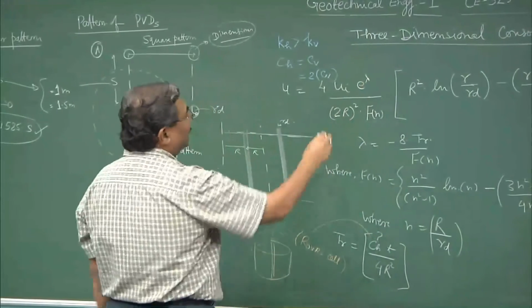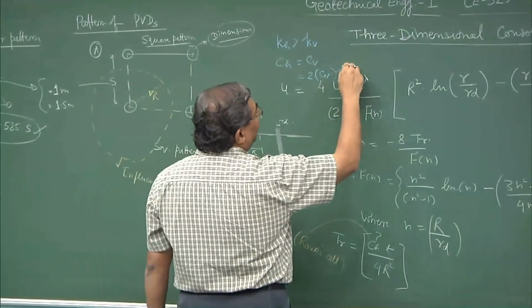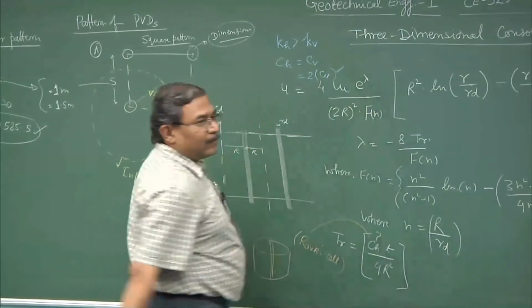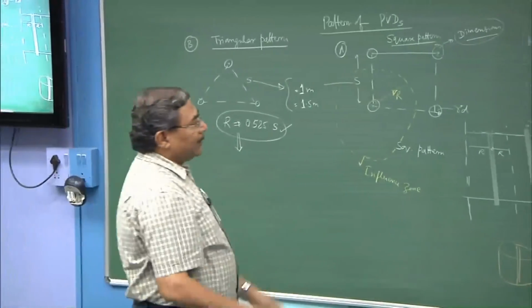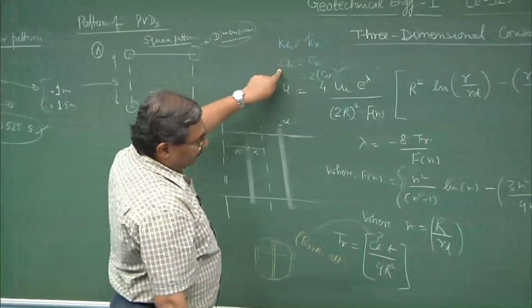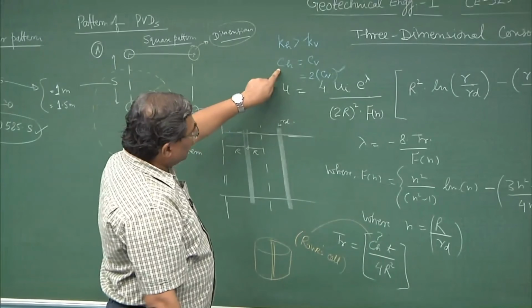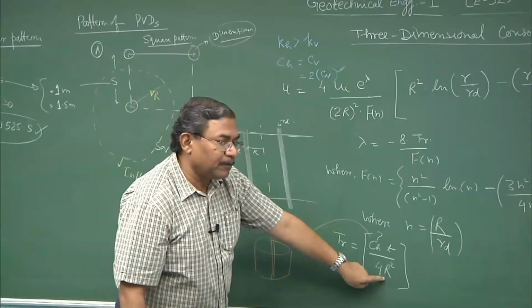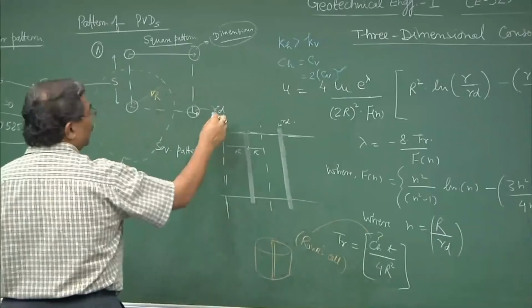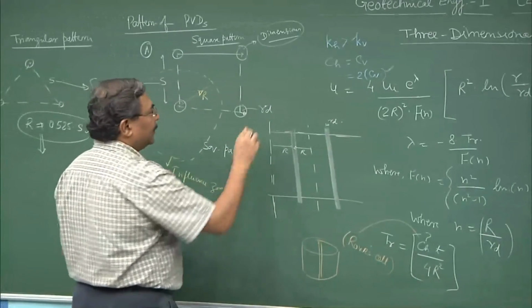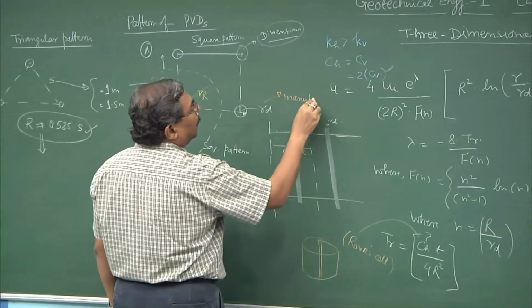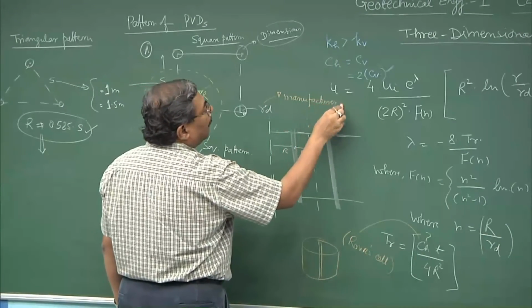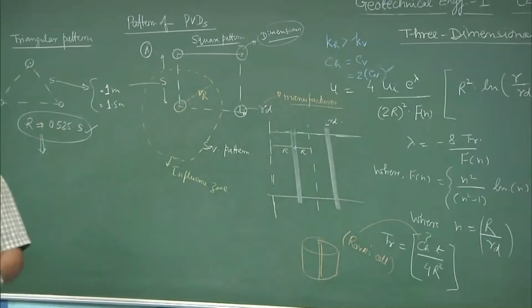All right. So, this CV I can obtain from one dimensional consolidation test, and once I know the CH by CV value, I can get the CH value. Once I know CH value, R can be obtained, because Rd is known, this is supplied by the manufacturer. It is a property of the PVD.